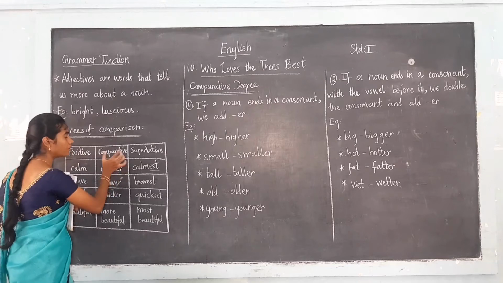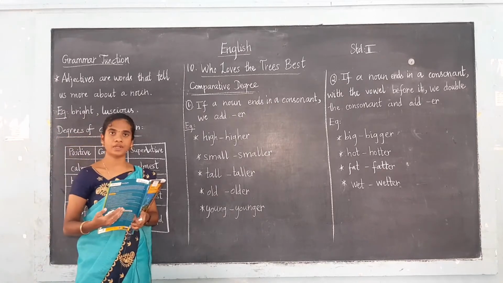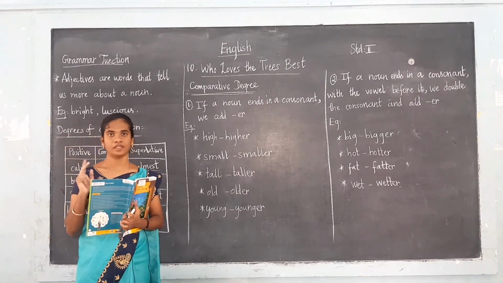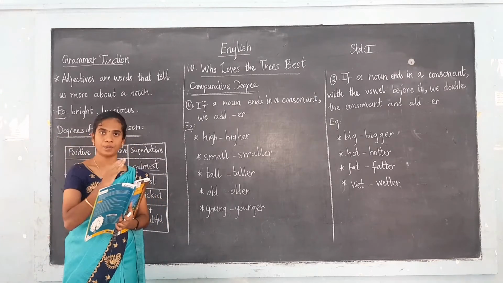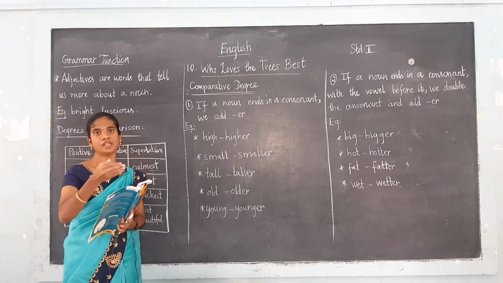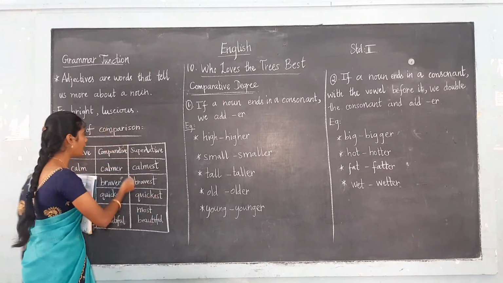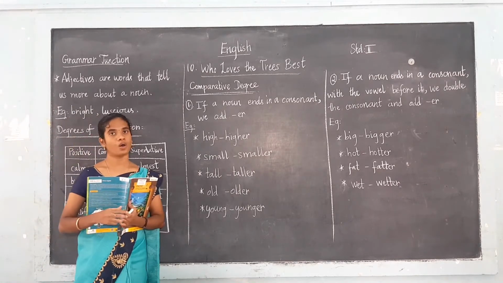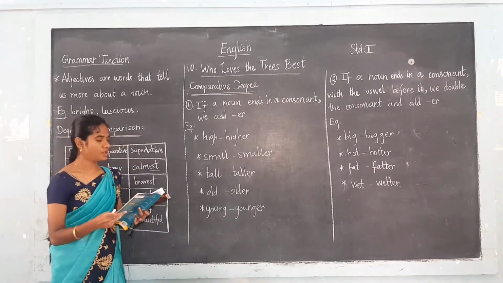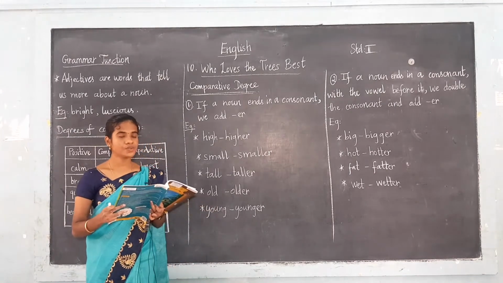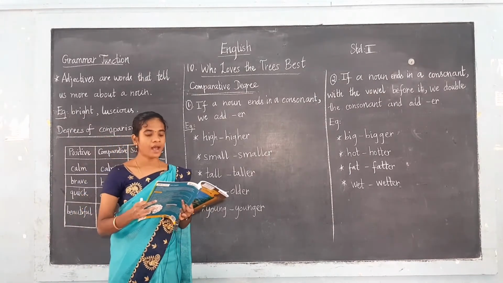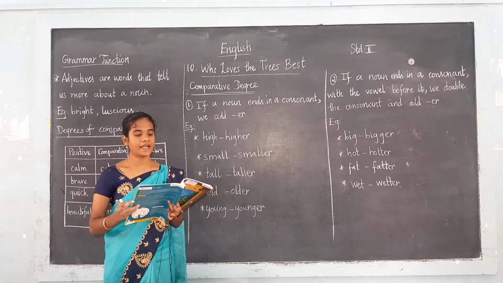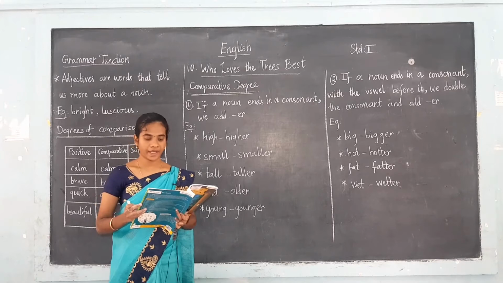What is a comparative degree? The comparative degree compares between two persons or things. When we are comparing two persons or two things, in that place we can use the comparative degree. For that we use er or ier at the end of the adjective to compare people, places, animals or things.